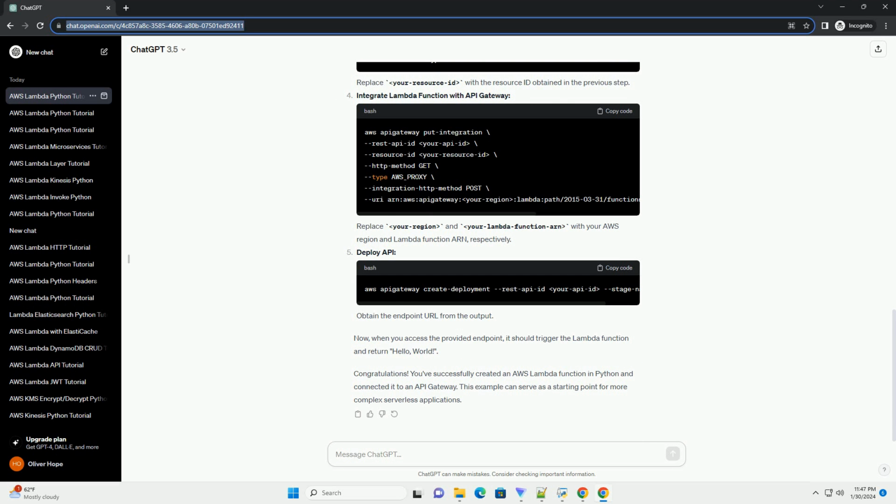Deploy API. Obtain the endpoint URL from the output. Now, when you access the provided endpoint, it should trigger the Lambda function and return Hello World. Congratulations! You've successfully created an AWS Lambda function in Python and connected it to an API gateway. This example can serve as a starting point for more complex serverless applications.